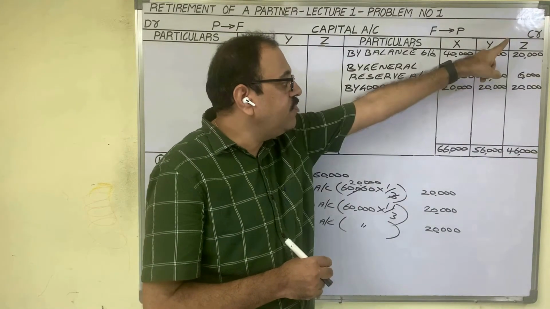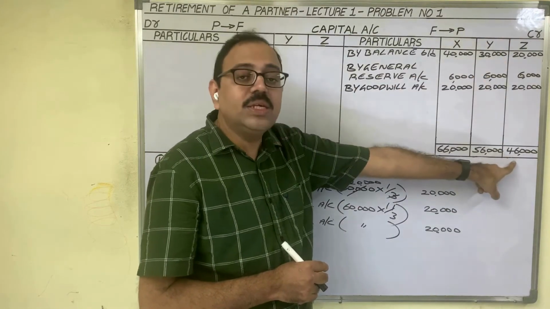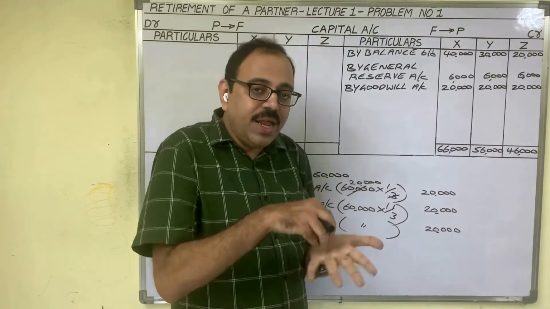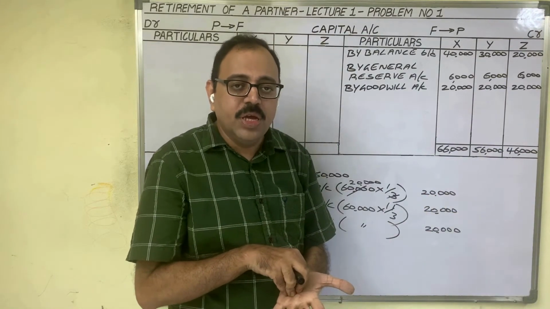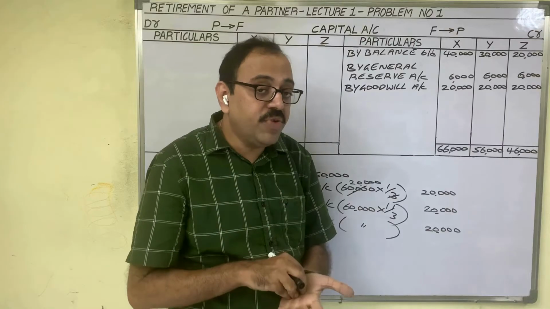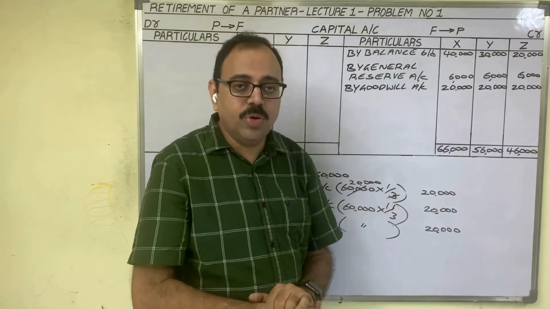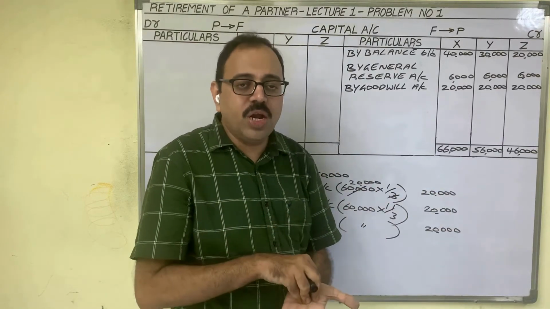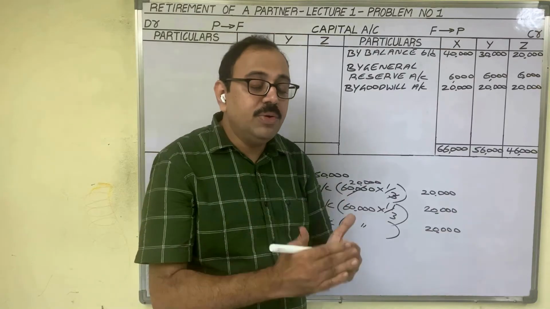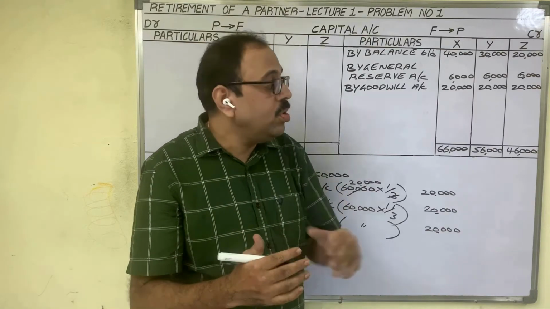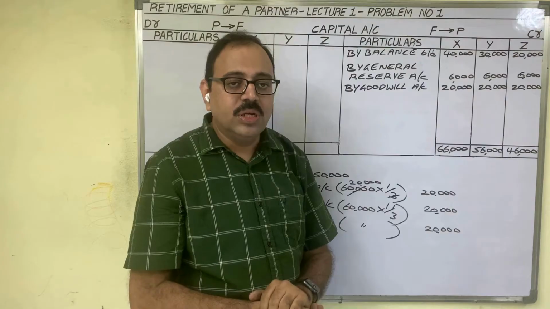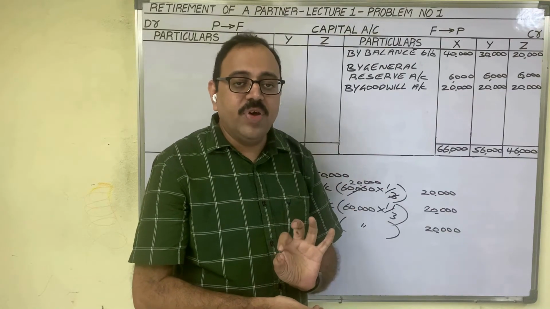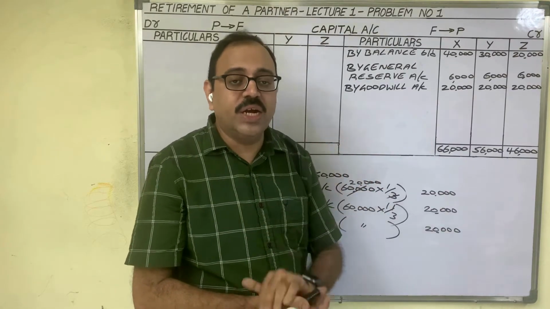So to Z the firm is due for 46,000 rupees. If ready cash is available in the firm, immediately at the time of retirement the firm pays that amount to Z. If cash is not available in the firm, then the firm transfers that amount to Z's loan account. Let us see in the question whether the immediate amount is paid to Z or not.